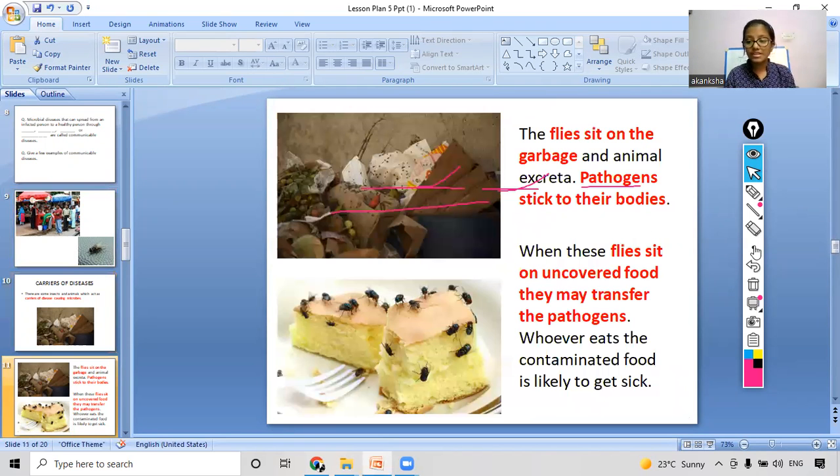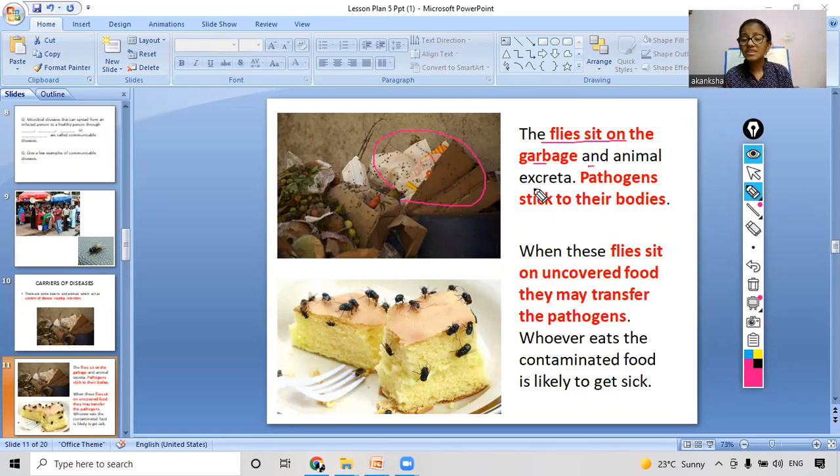Coming on to the next slide, let's see what this slide has to say about the carriers. The flies sit on the garbage. As you can see, there are many flies sitting, and flies are always there where there is a lot of garbage.